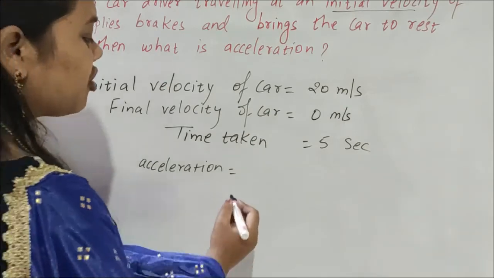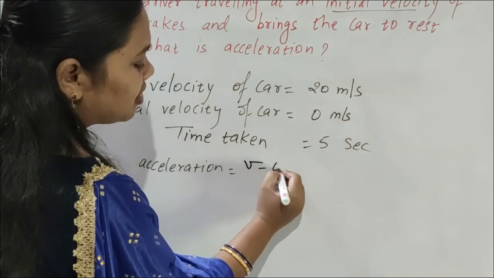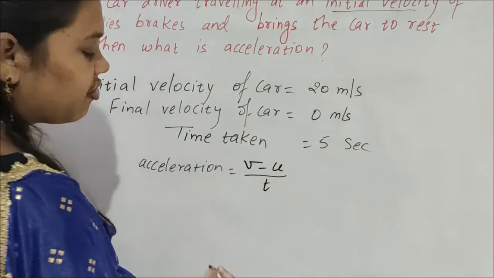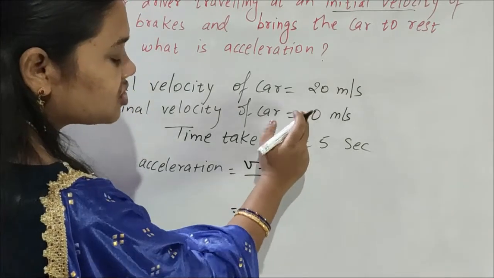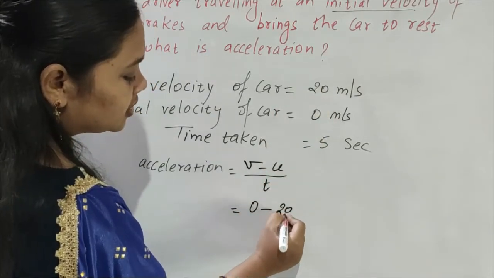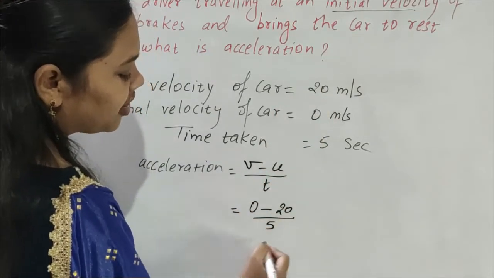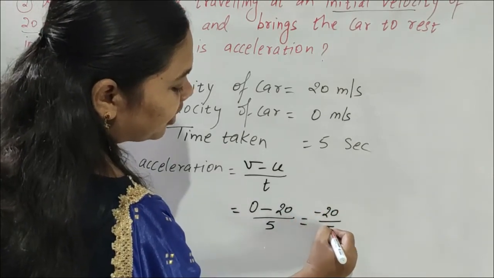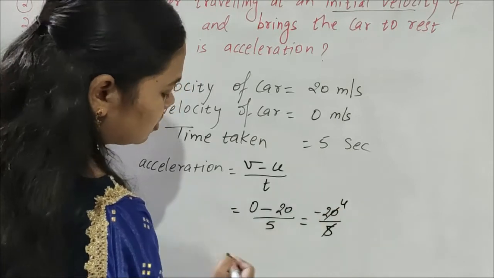Acceleration is equal to final velocity minus initial velocity by time taken. Final velocity 0 minus initial velocity 20, by time taken 5. So 0 minus 20, minus 20 by 5, which is minus 4.